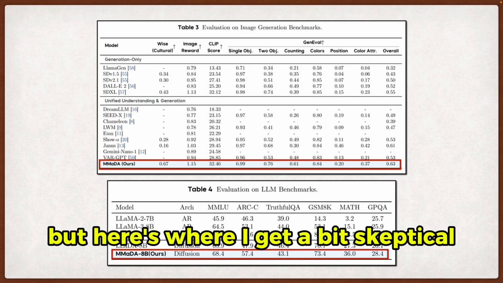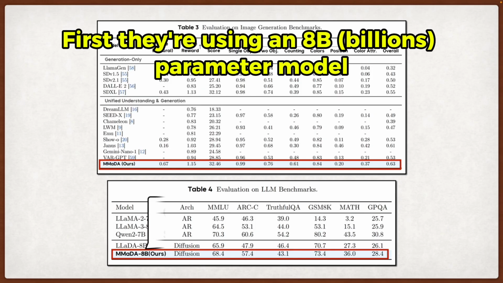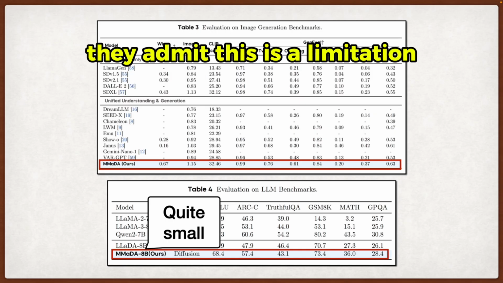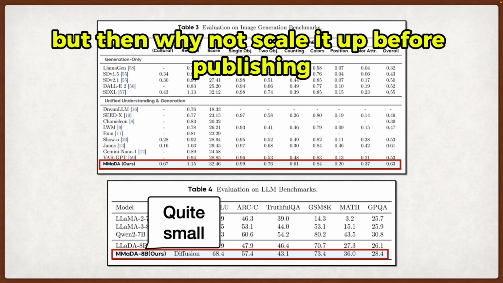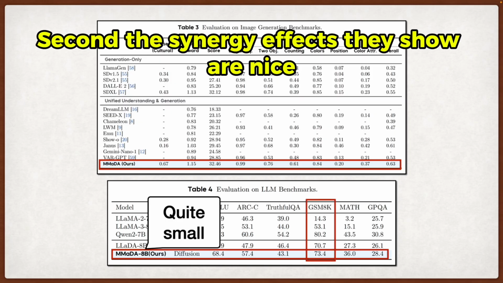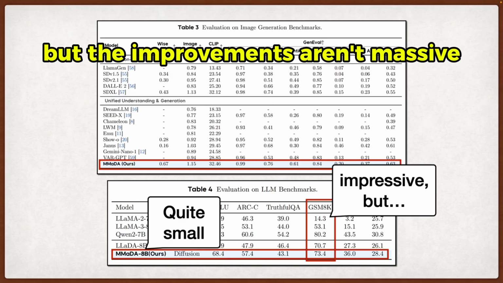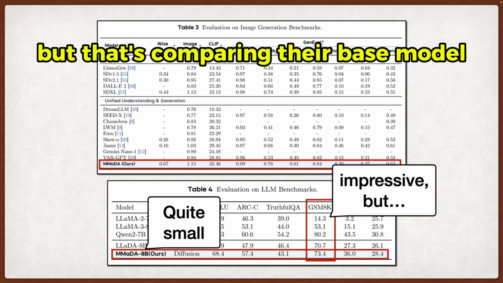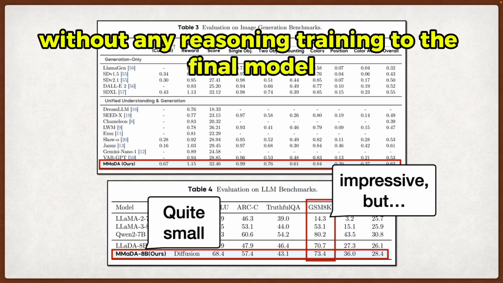But here's where I get a bit skeptical. First, they're using an 8B parameter model, which is relatively small by today's standards. They admit this is a limitation, but then why not scale it up before publishing? Second, the synergy effects they show are nice, but the improvements aren't massive. Going from 17.4 to 73.4 on GSM 8K is good, but that's comparing their base model without any reasoning training